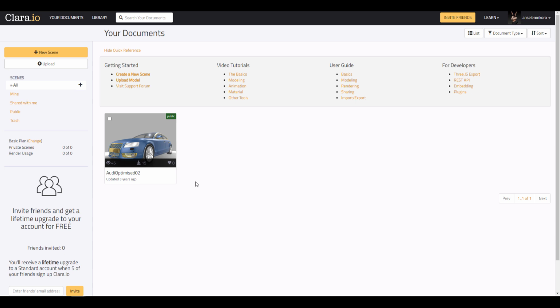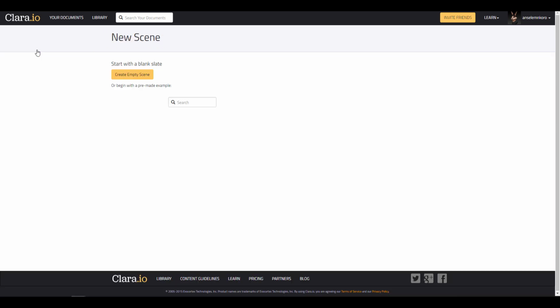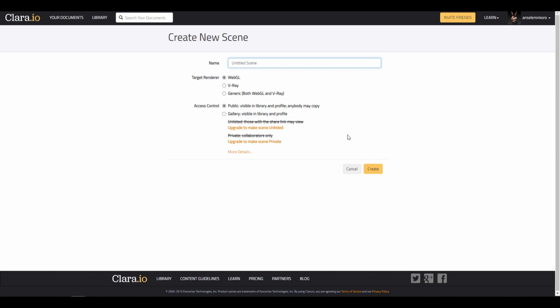And right here, you can do lots of things. If we simply click on the new scene and go over here and create an empty scene, and I choose to put a name to the scene, it could be literally anything. You can select the type of render that you want, and you can select what kind of access you would like to give this. And once you're done with that, click on the word create and you can start creating stuff.